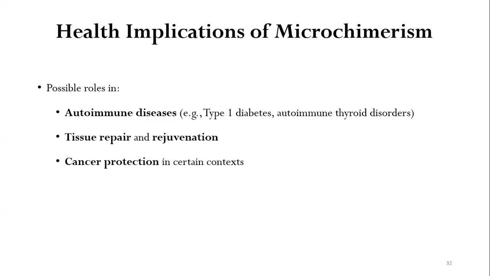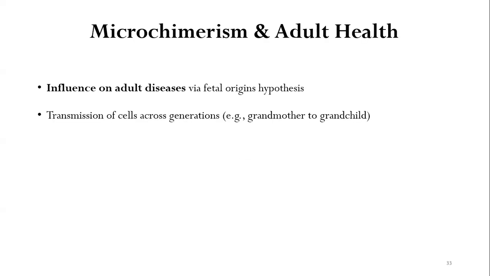The possible roles are that microchimerism might play a role in autoimmune diseases like type 1 diabetes or autoimmune thyroid disorders. It can also play a role in tissue repair and rejuvenation. It can also help in cancer protection in certain contexts. Microchimerism also has an influence on adult diseases via the fetal origin hypothesis. It also plays a role in the transmission of cells across generations, for example, from grandmother to the grandchild.